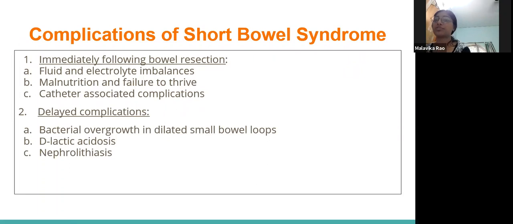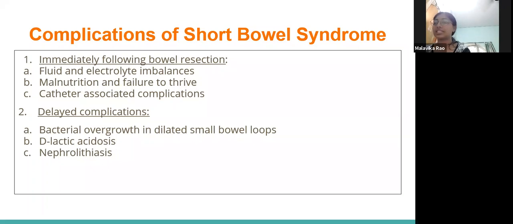Now, complications of short bowel syndrome. Immediately following bowel resection, or in the acute phase, there will be fluid and electrolyte imbalances like hypokalemia, hypophosphatemia, hypomagnesemia, hyperglycemia. There will be malnutrition, that is acute enteric failure and intestinal failure. And then catheter-associated complications when the patient requires parenteral feeding, if there is a central venous line, which I will get into later.